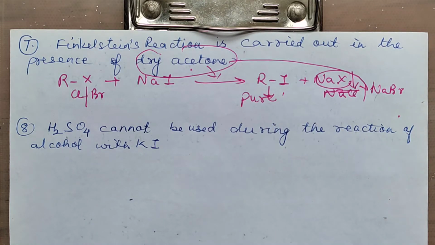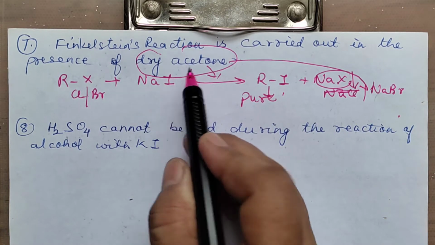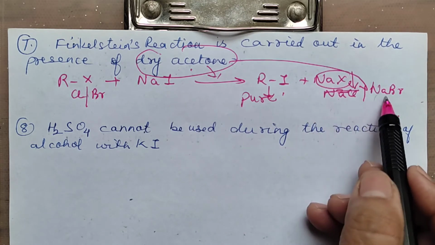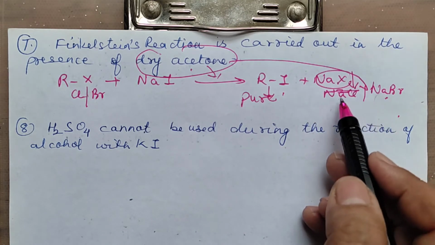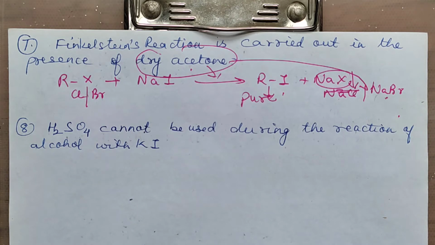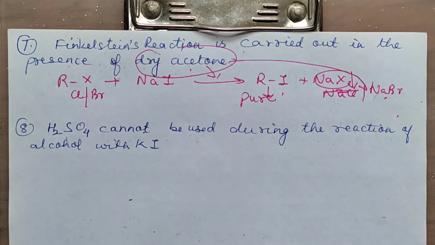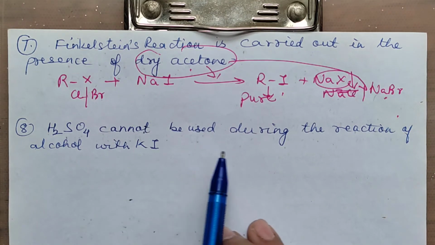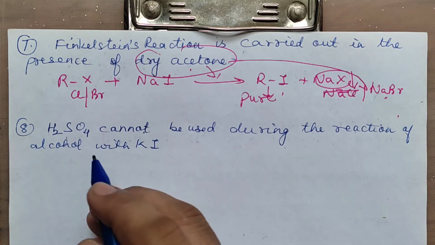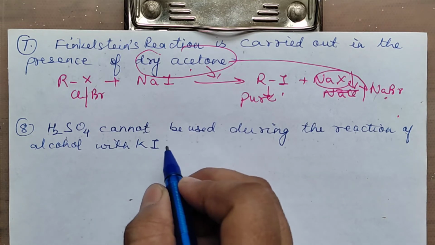Got it? So why do we carry out the reaction this way? It will remove the products NaCl and NaBr which are formed. It will precipitate them out and you will get pure alkyl iodide. In a way, you can say it will facilitate the reaction to move in the forward direction as per Le Chatelier's principle.